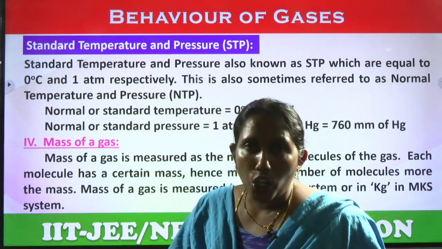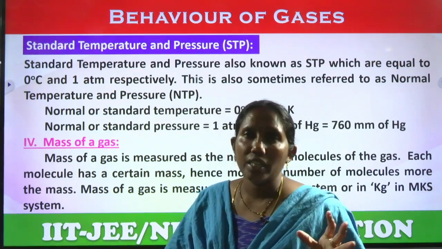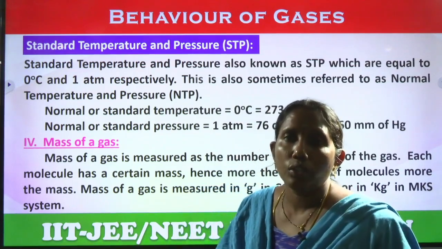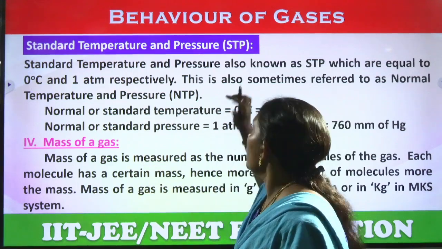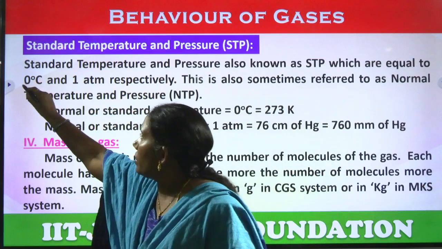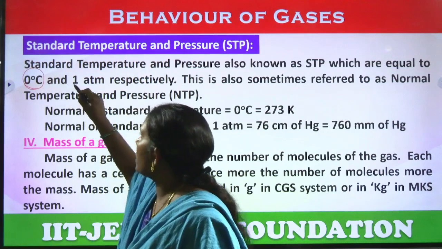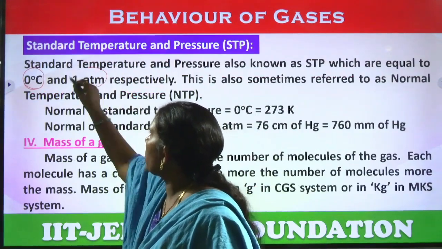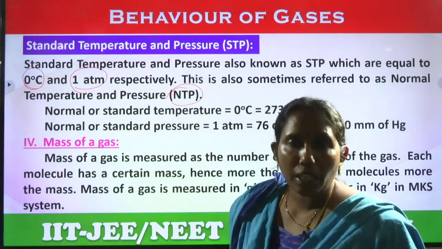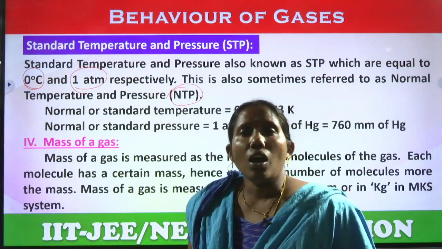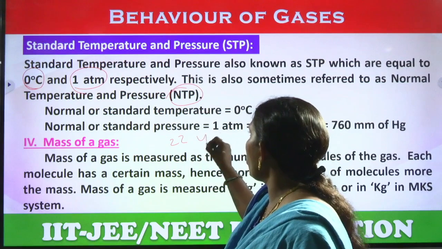Pressure, volume and temperature are the measurable properties of gases, and when they have constant values, those are called STP conditions. For STP, we always take temperature as 0 degrees Celsius and pressure as 1 atmosphere. Always the volume will be 22.4 liters.